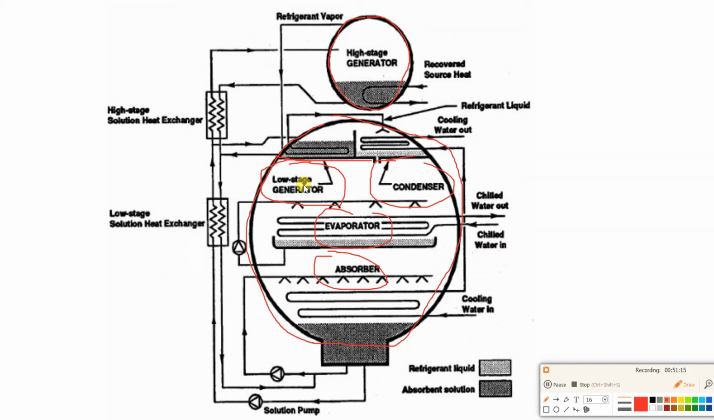The only difference here is what? Heat is supplied where? To the high stage generator, and whatever heat is not utilized, that heat is sent where? To the low stage generator.